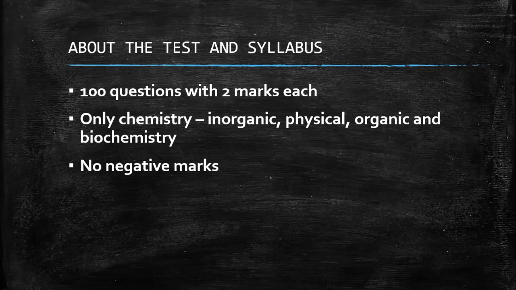You could attempt every question irrespective of whether your answer is right or wrong. You should attempt all the questions in the Pune University entrance exam. Please read the instructions carefully because they may change the pattern anytime. But right now, as far as we have received the information, there is no negative marking, and so you are free to attempt your questions.